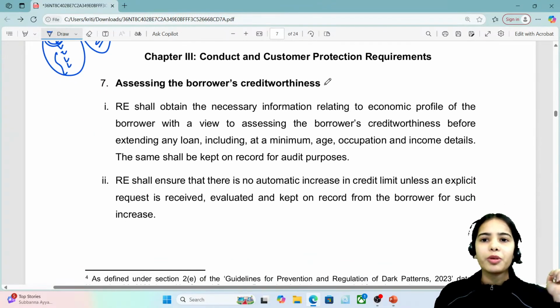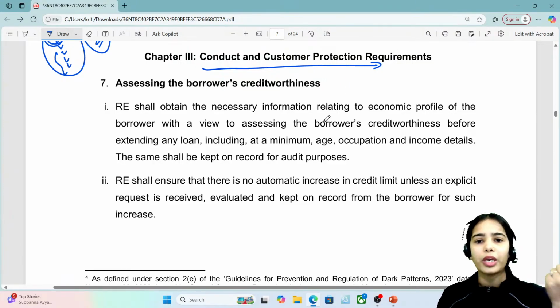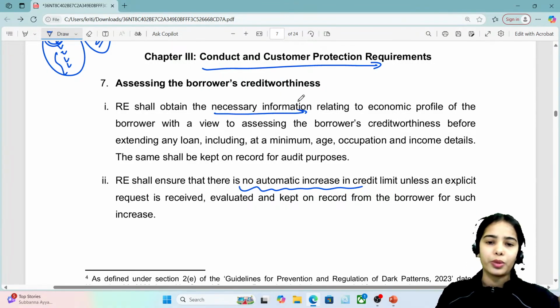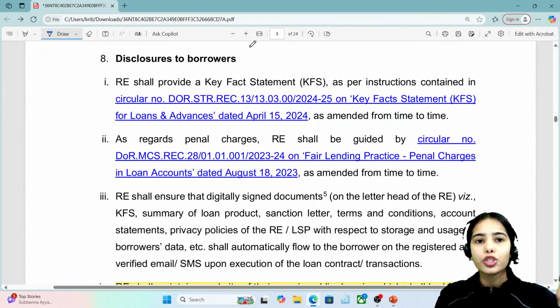Okay, conduct and customer protection requirements. So this is basic, that customer protection has to be done. Okay, there should be no automatic increase in the credit limit. Only the necessary information should be obtained from the borrower. Okay. Next is disclosure to the borrowers.